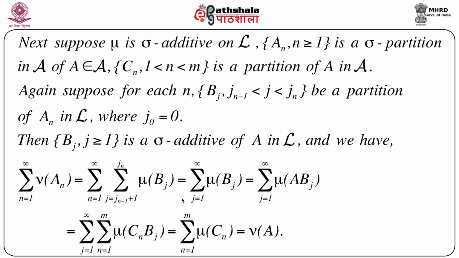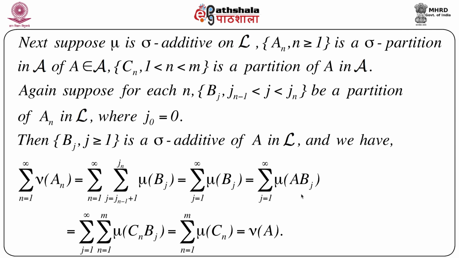Now together we can easily write this as summation j equals 1 to infinity mu of bj, but ultimately it boils down to that with j naught equal to 0. If we put n equals 1, then j naught is 0, so j goes from 1 to j1, and so on. Ultimately it will cover all the natural numbers j equals 1 to infinity. So the sum becomes summation j equals 1 to infinity mu of bj, which is in fact equal to summation j equals 1 to infinity mu of A intersection bj.